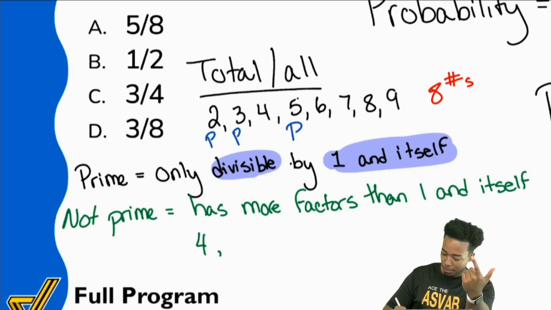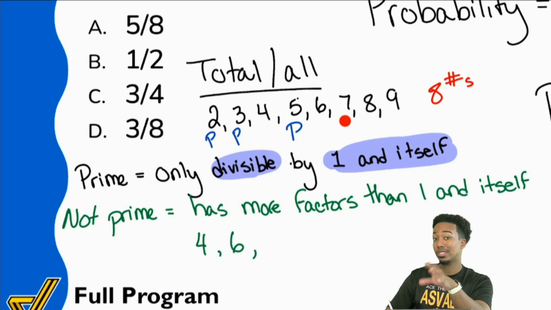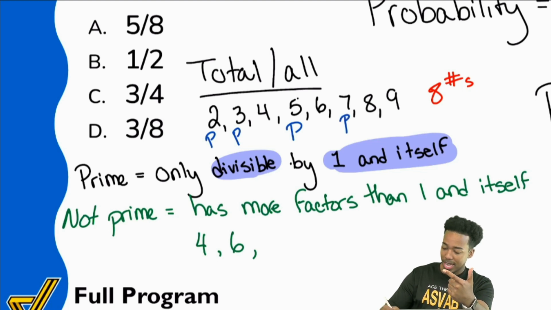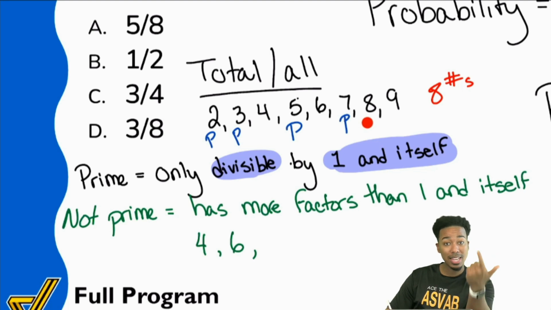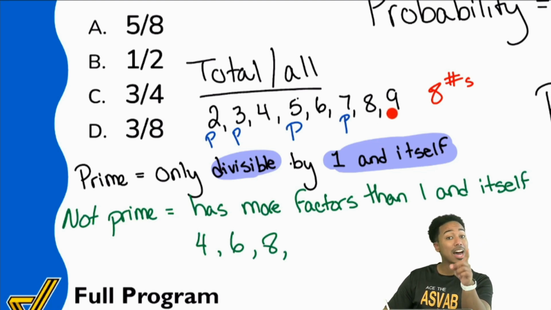So because of that, that'll fit into the box right here. Next up, 7. 7 is going to be prime because the only numbers that multiply to 7 are 1 times 7. Then you have 8. That's not going to be prime because you have 1 times 8 and you also have 2 times 4. And then lastly, we have 9. 9 is not prime because you have 1 times 9 and you have 3 times 3.